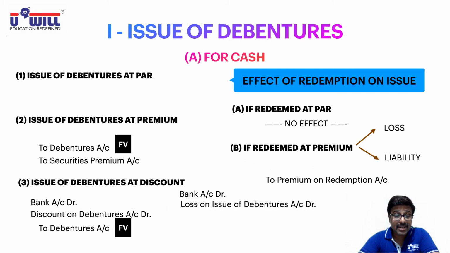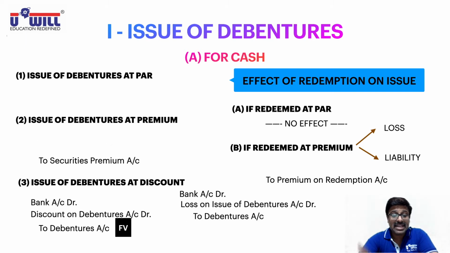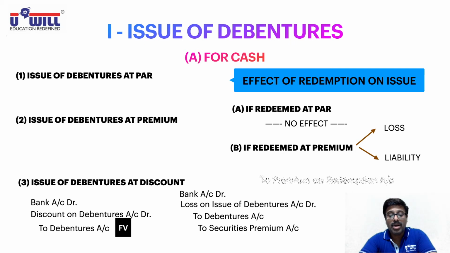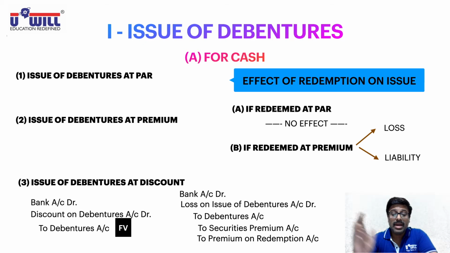Look at the left side, if issued at premium, which accounts are credited? To debentures account with face value, so here also we get to debentures account with face value. Also on the left side there is to securities premium account, so we credit that too. On the right side we have to premium on redemption account, so here also we credit to premium on redemption account. Two premiums come here, securities premium and premium on redemption, but with different logics.